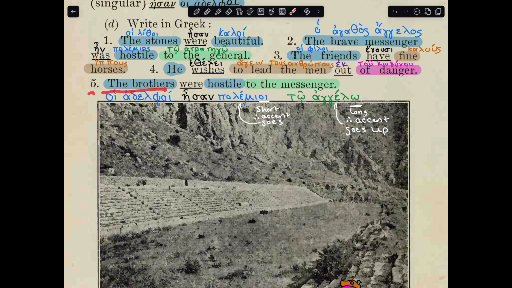5. The brothers were hostile to the messenger. Our subject is the brothers, so it's going to be in the nominative hoi adelpoi. Our verb is were, which gets translated to esan. Hostile, which is also going to be nominative because it's going to be agreeing with adelpoi. The brothers were hostile, so polemioi, to the messenger. Toi angeloi, and this is going to be in the dative with this toi oi ending.